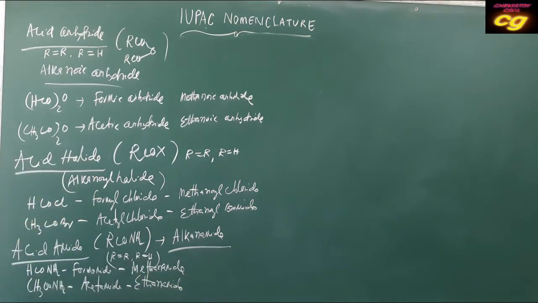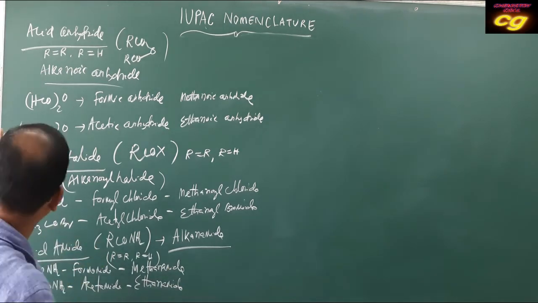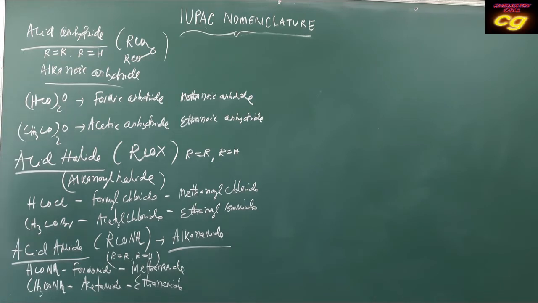So it depends upon the number of carbon atoms present in the formula. So we completed in the previous class anhydride, acid halide, amide. These are some important acid derivatives and their common names and IUPAC names.